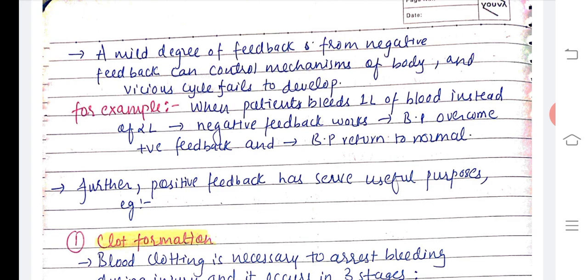So you will not understand it in this proper sentence. I will give you an example here. When a patient bleeds 1 liter of blood instead of 2 liters, what happens here? The negative feedback works effectively and blood pressure is overcome, and the positive feedback is not taking place, and blood pressure is returned to the normal.